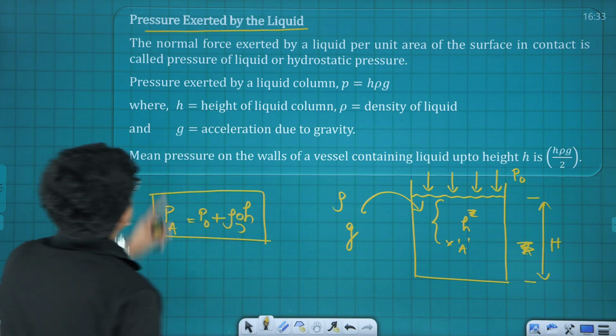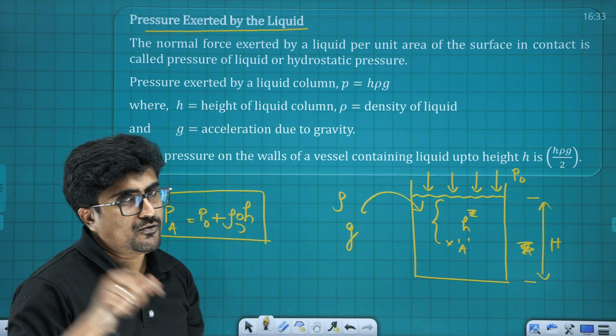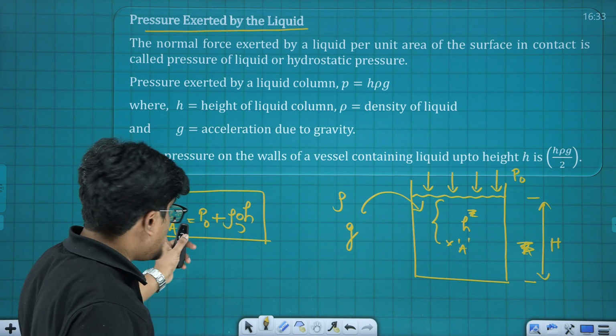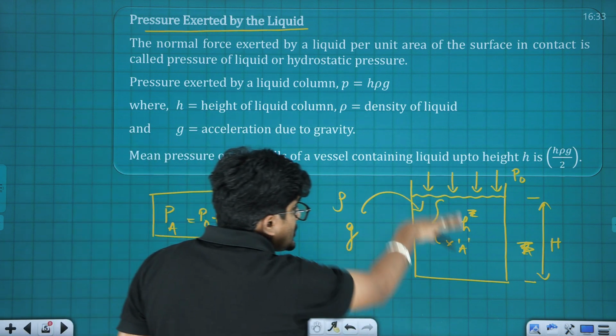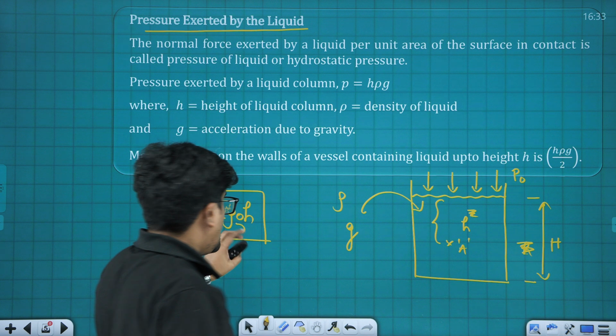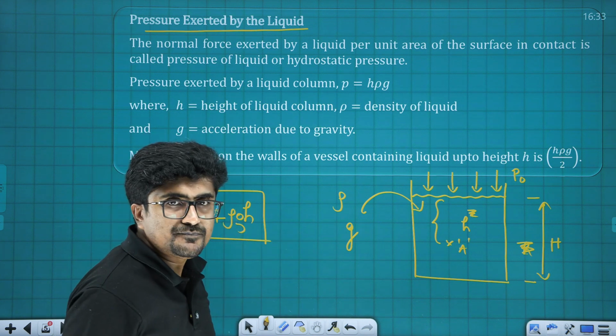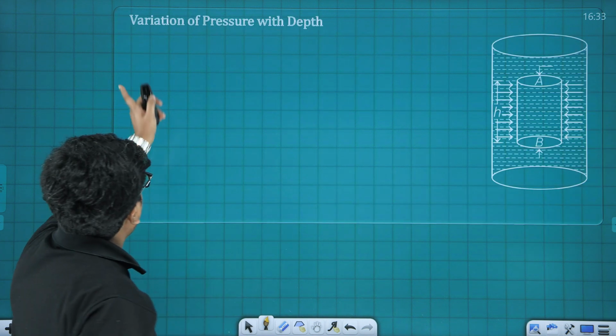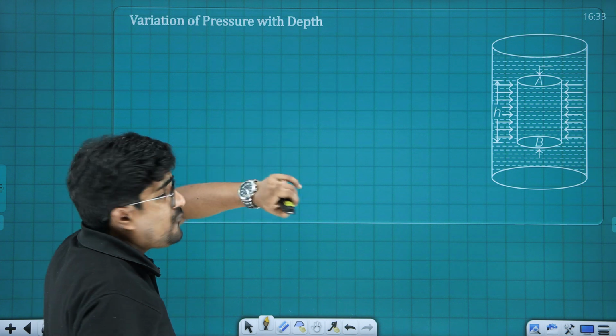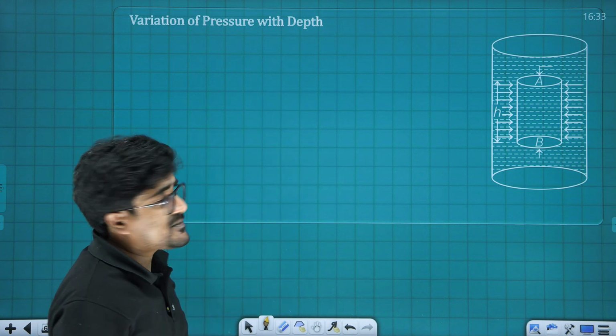Okay, that is going to be the pressure due to a liquid column. Clear? P0 is atmospheric pressure. In addition to that, the pressure due to the liquid column, that is rho G H. Clear? Now, how the variation of pressure is taking place with respect to the depth.